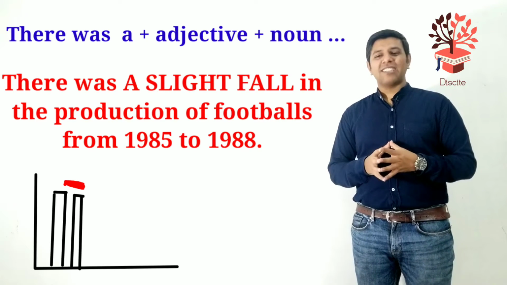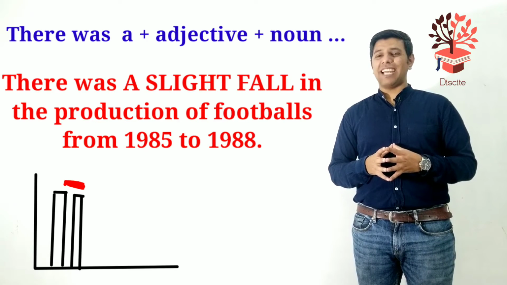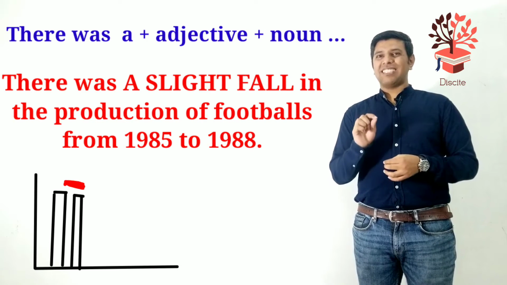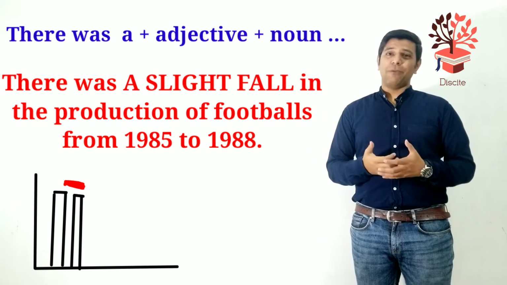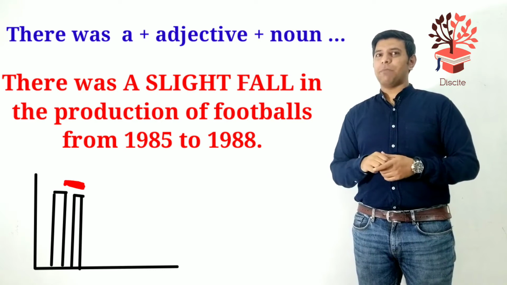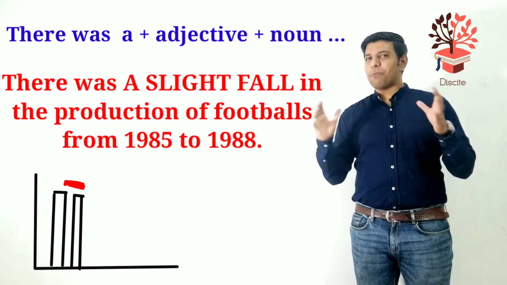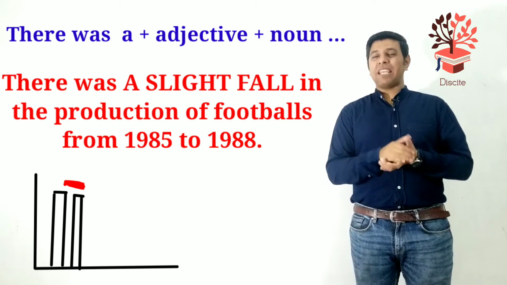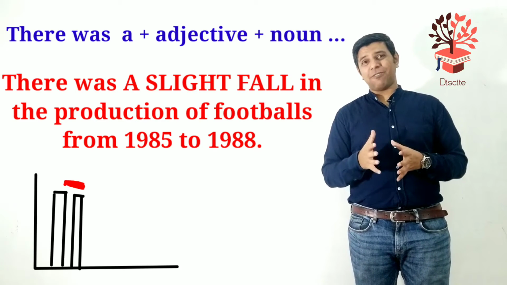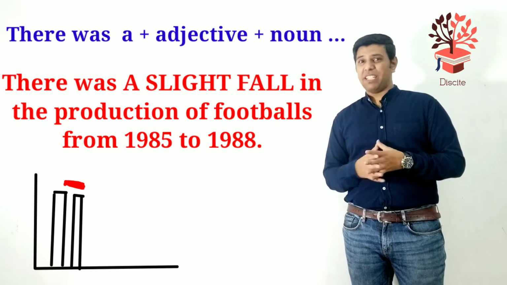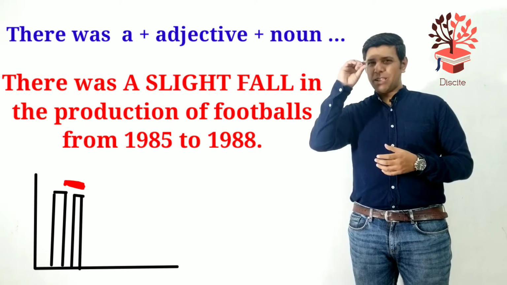So let's have a look at the second sentence that we have. There was a slight fall in the production of footballs from 1985 to 1988. A slight fall. Slight is an adjective, fall is the noun. Slight fall. It means a little decrease, a minute decline. Not a big change, it's a small one. There was a slight fall in the production of footballs from 1985 to 1988. It means from 1985 to 1988, the number of footballs that were produced came a little lower.